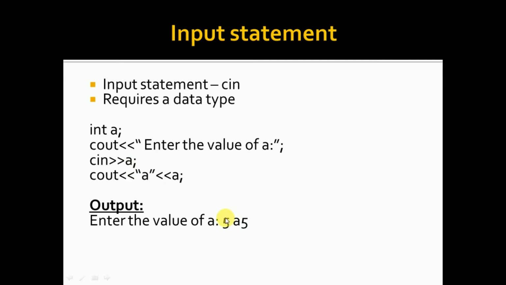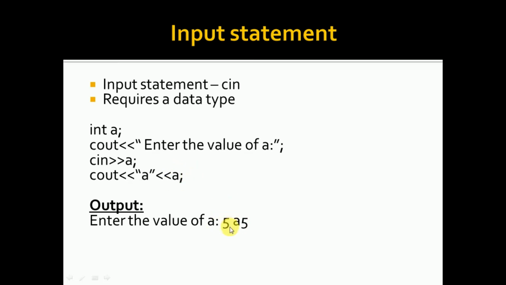Okay. Now coming to the next line. Cout, within double quotes you have a. So now you know cout is our output statement. Whatever is there within the double quotes will be displayed as such. So a will be displayed as such, and you know what is the value of a.